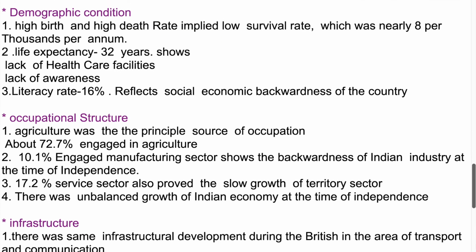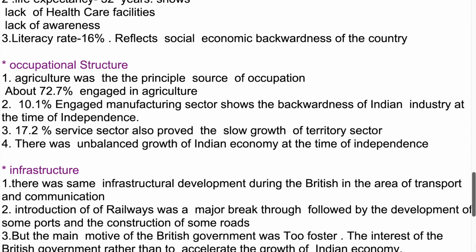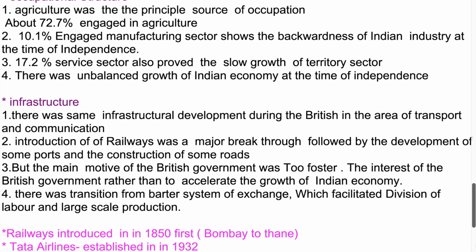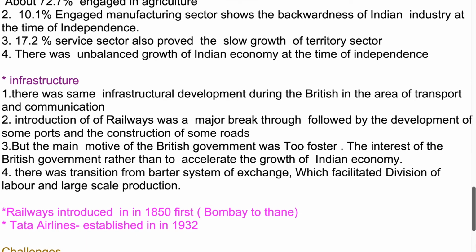Occupational structure. 1. Agriculture was the principal source of occupation. About 72.7% were engaged in agriculture. 2. 10.1% were engaged in the manufacturing sector, which shows the backwardness of Indian industry at the time of independence. 3. 17.2% were in the service sector, which also shows the slow growth of the tertiary sector. 4. There was unbalanced growth of the Indian economy at the time of independence.